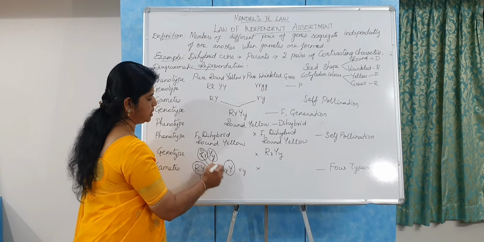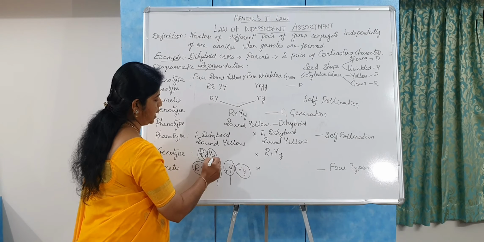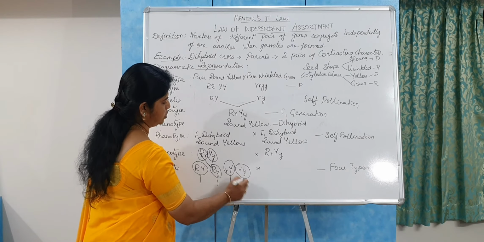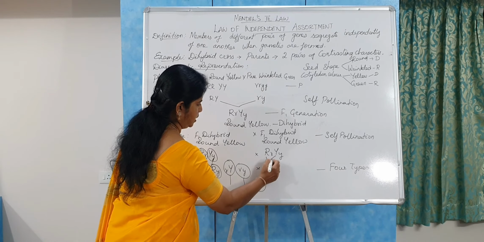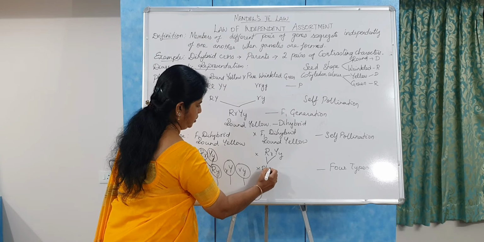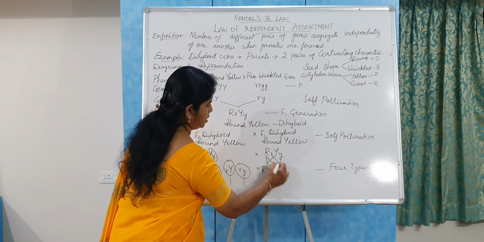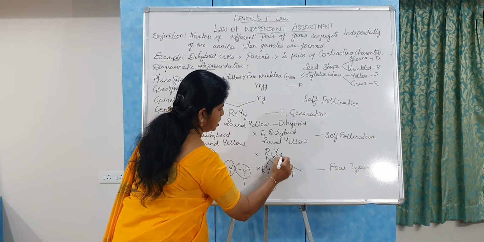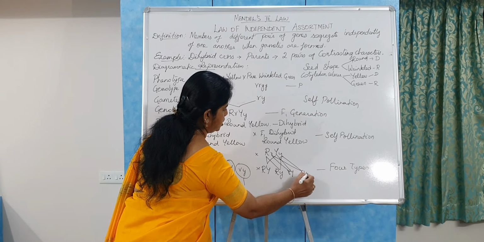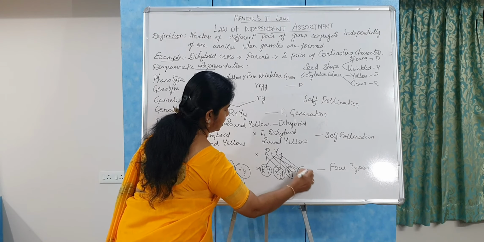The third gamete is recessive r and dominant Y, and the fourth is recessive r and recessive y. So at last we got four types of gametes: RY, Ry, rY, and ry.